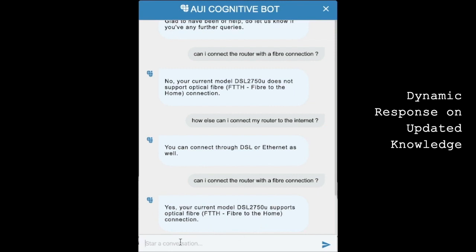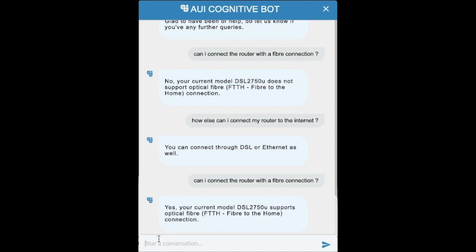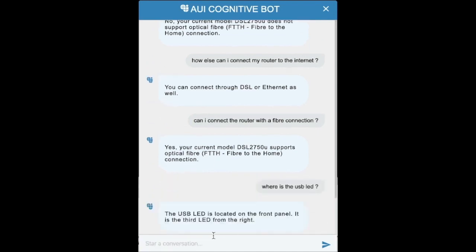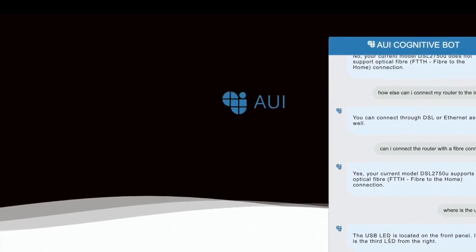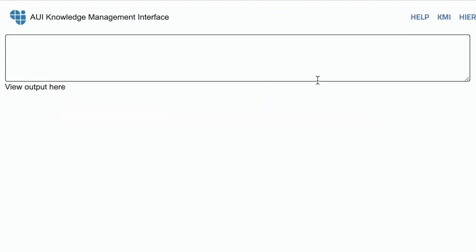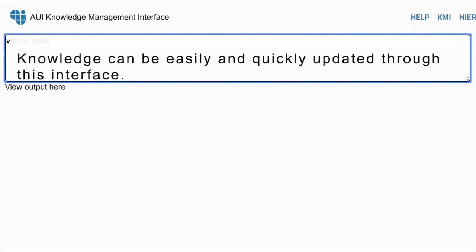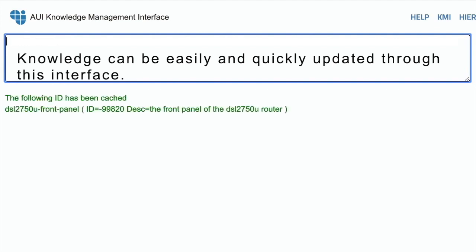Let us now update an LED's positional information. If we add an LED beside the USB LED, the USB LED's positional knowledge is impacted. Using the knowledge management interface, we're going to add a temporary LED to the right of the USB LED. But we will not be changing any positional information of the USB LED itself.